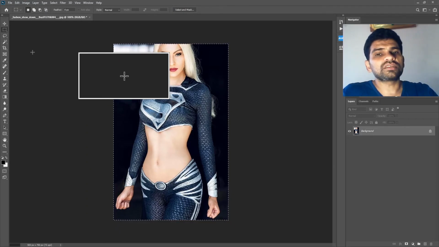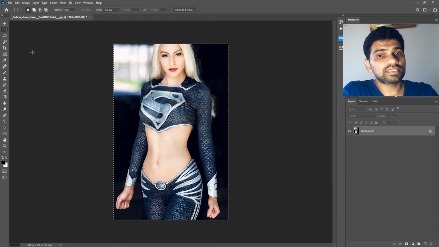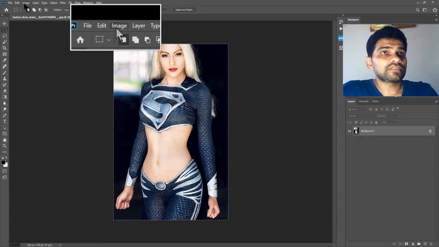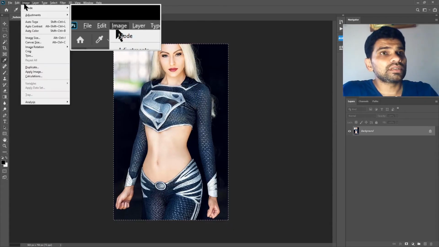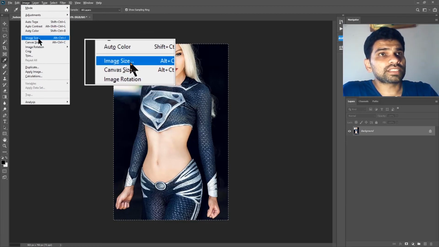This tip is not just for the crop command, but you can always apply other commands using the same method. Let me show you another example. If I press Alt-I-E, then the image size dialog box is opened the same way. It first went to the image menu, then when I pressed the letter E, it opened the image size dialog box. So hope this helps you in many situations.